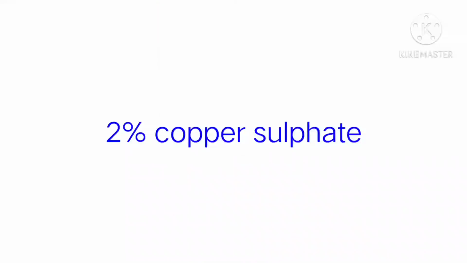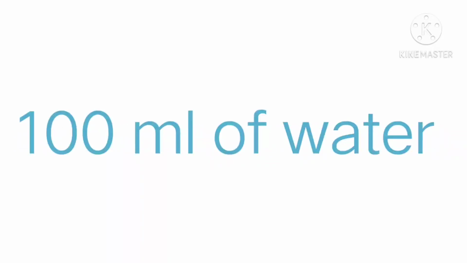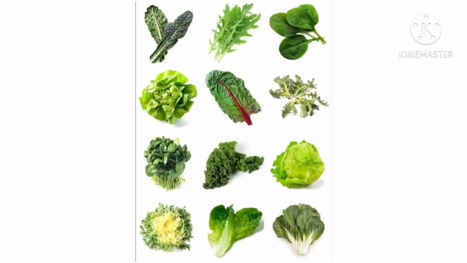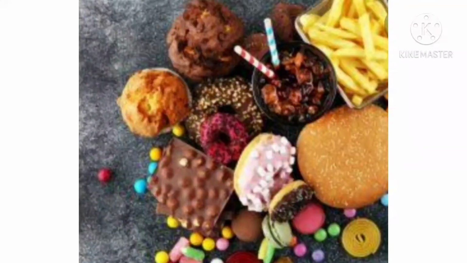2% copper sulphate solution means 2 grams of copper sulphate in 100 ml of water. Fibers in our diet prevent constipation. Leafy vegetables contain large quantities of roughages. Olive oil is a rich content of a fat. Junk food causes damage to our digestive system.